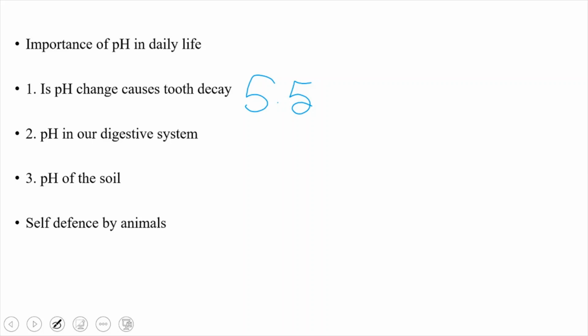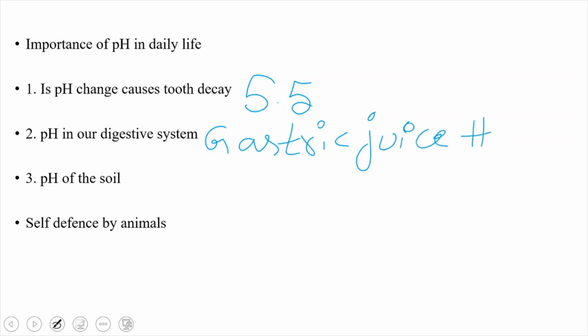pH in our digestive system. Whenever food enters the stomach, gastric glands secrete gastric juice. The gastric juice contains an acid called hydrochloric acid. Sometimes the quantity of hydrochloric acid liberated is not dependent on the amount of food. At that time you have a burning sensation inside your stomach, which we call acidity.